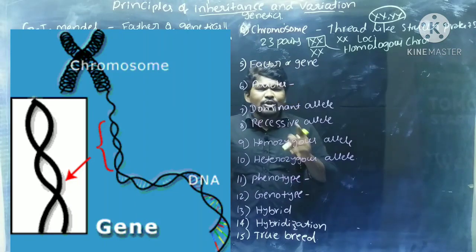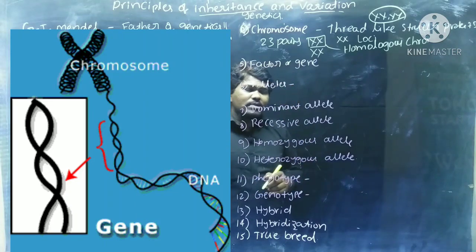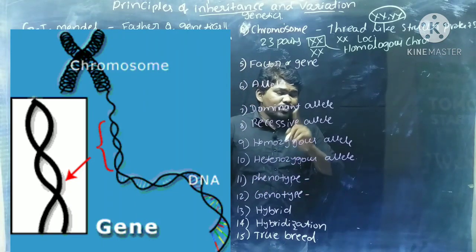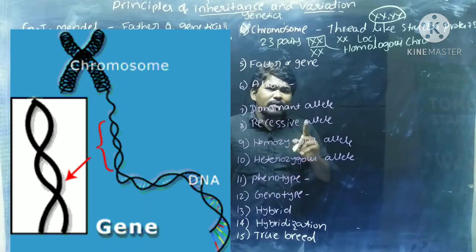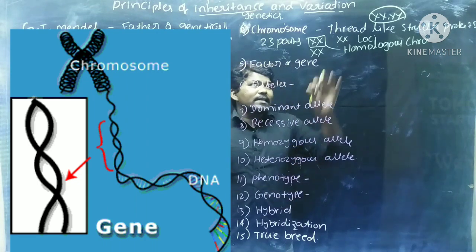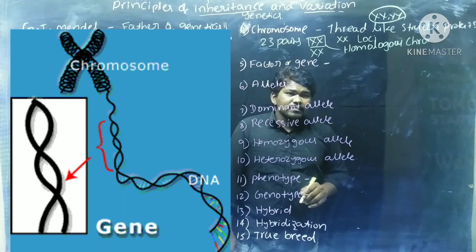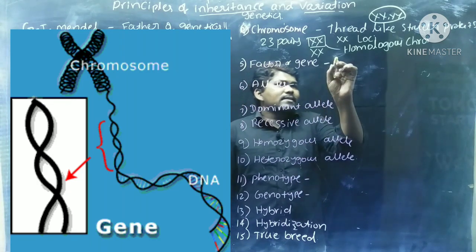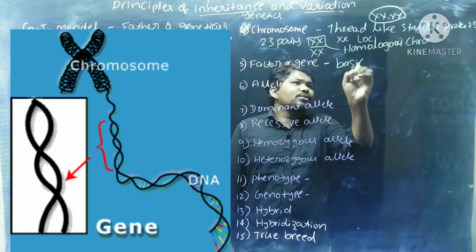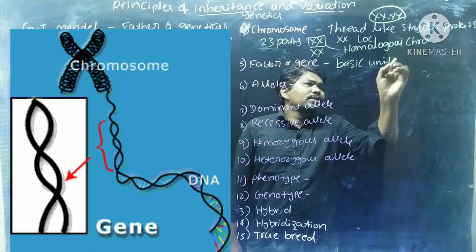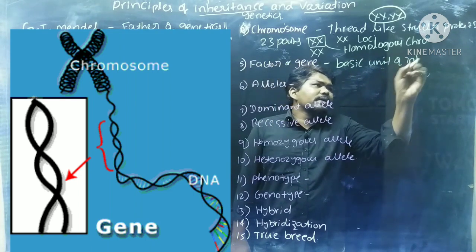Human beings have 22 pairs of autosomes and one pair of allosomes. That is about the chromosome. Next, factor or gene. What is the factor or gene? It is the basic unit of inheritance.